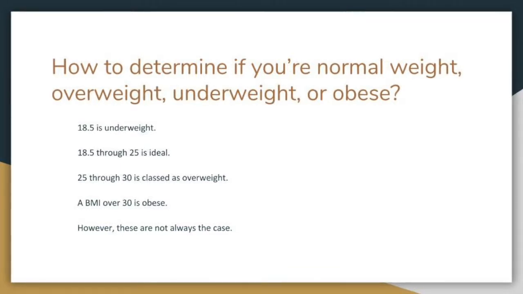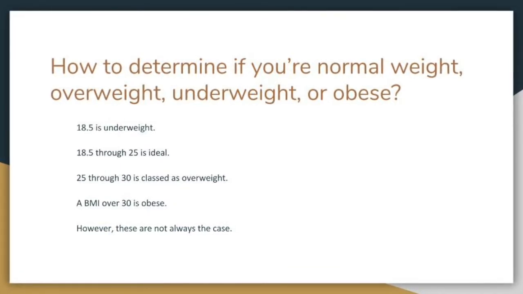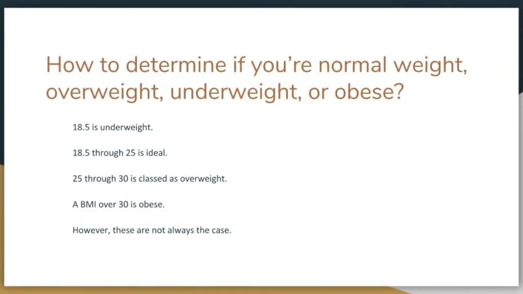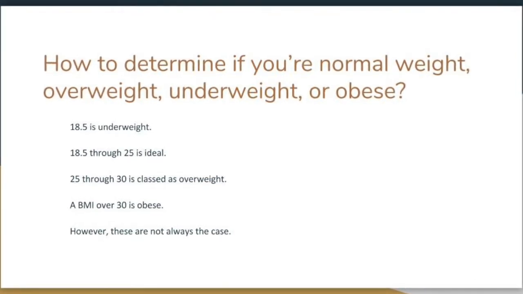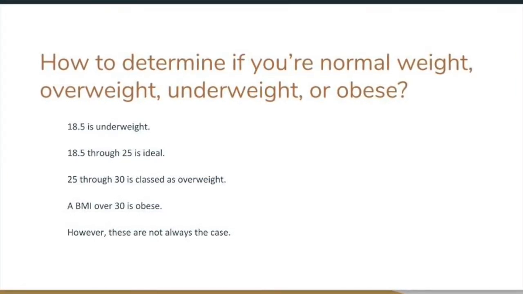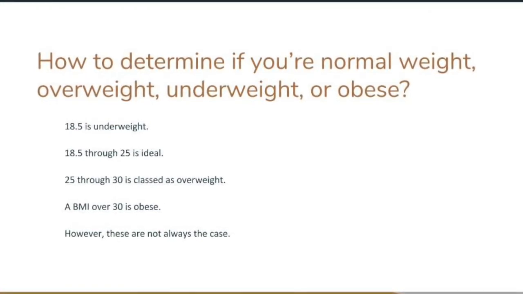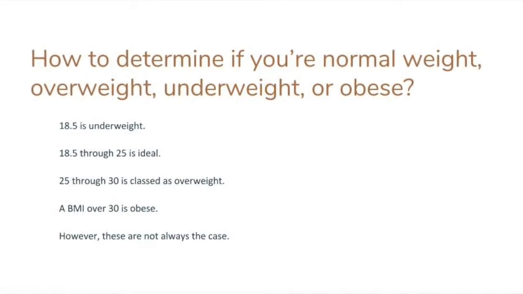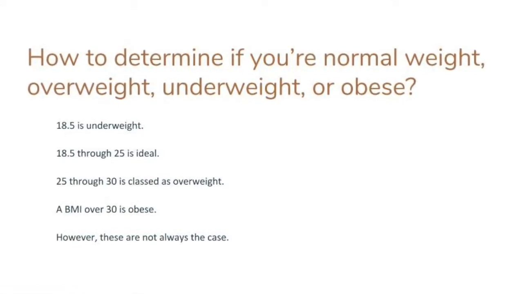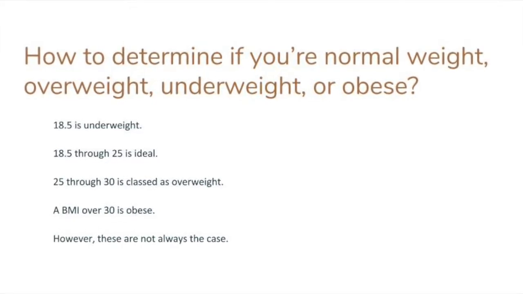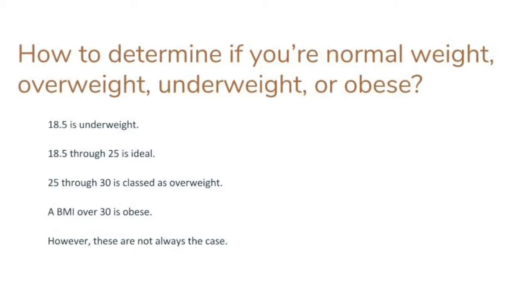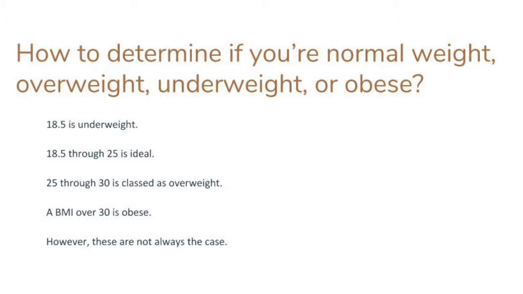How to determine if you're normal weight, overweight, underweight, or obese? By most international standards, you could find if you are within the optimal weight by measuring your BMI. Your BMI is a measure of your weight in relationship to your height. Health authorities worldwide mostly agree that people with a BMI of less than 18.5 are underweight. A BMI of between 18.5 and 25 is ideal. Somebody with a BMI between 25 and 30 is classed as overweight, and a person with a BMI over 30 is obese. However, these are not always the case.